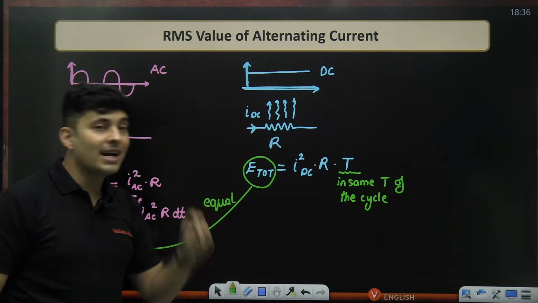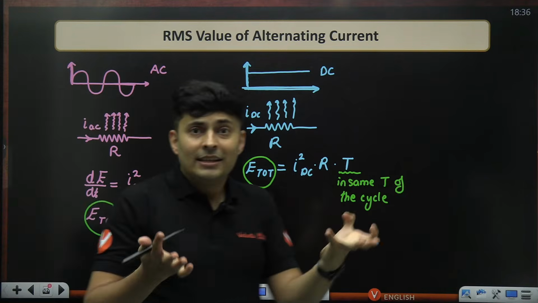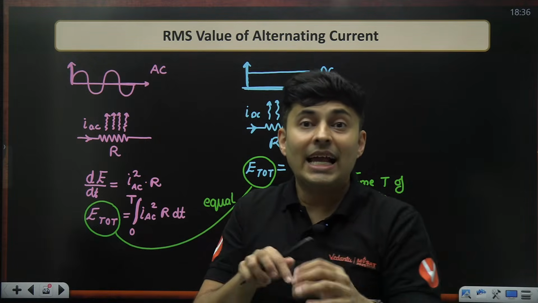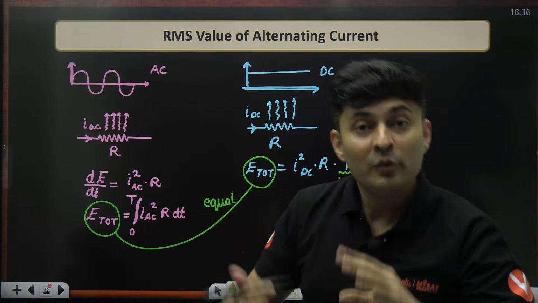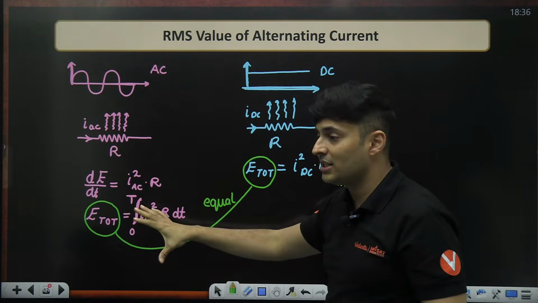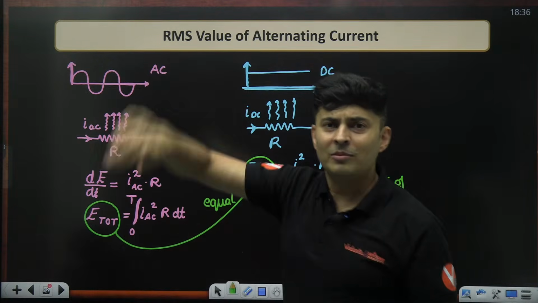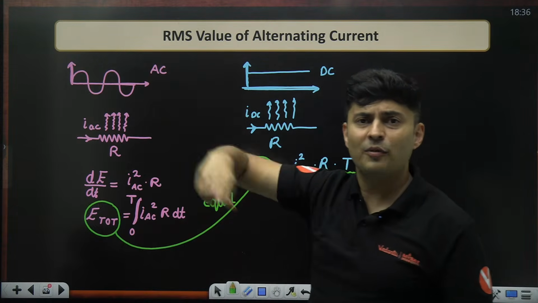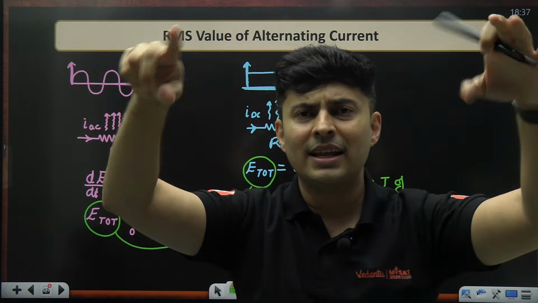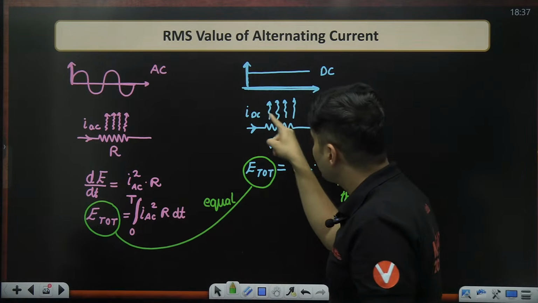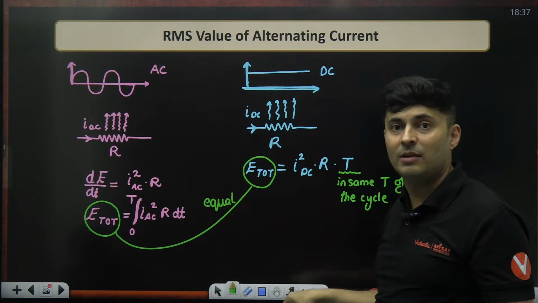That DC current which is flowing is now like a replacement, an equivalent current, which is a constant current which can produce the same energy, the same heat in that same time. So instead of taking some crazy integration, crazy areas, varying currents, I will say, listen, boss, you don't worry about those varying currents. Just take this DC current, which has the same energy loss in that same time.